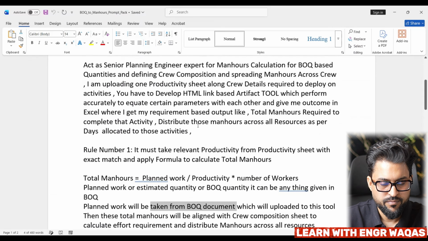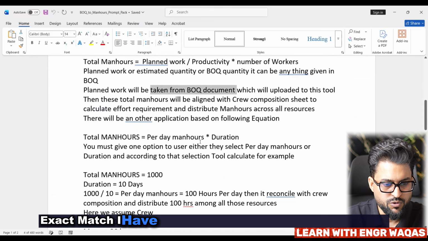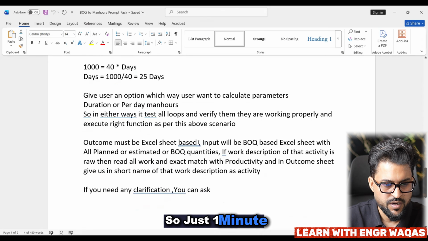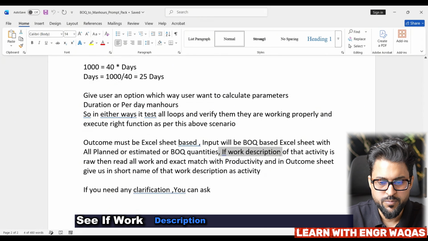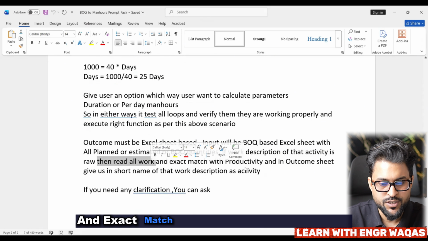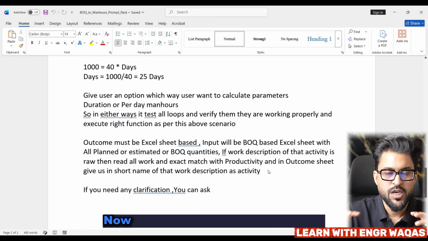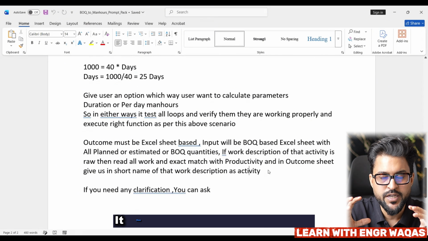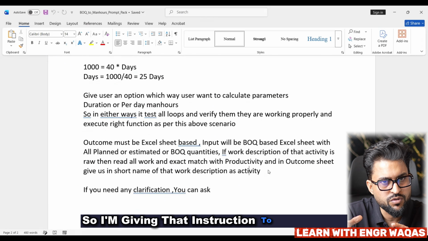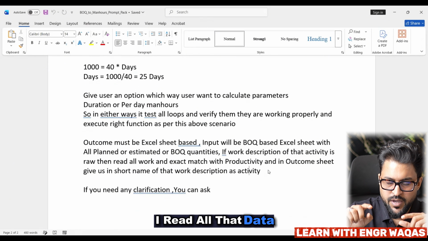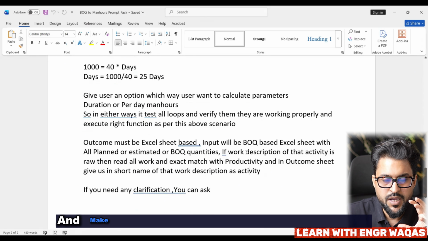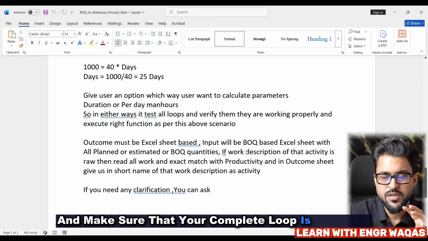Okay, exact match. I have used some keywords like this one. See, if the work description of that activity is raw, then read all the work and exact match with productivity in outcome. Now, if your BOQ looks like raw data, with too much work description but a simple activity, I'm giving the instruction to Claude AI to read all that data and find out what exact work is there. Now test it, verify it, and make sure that your complete loop is verifiable.